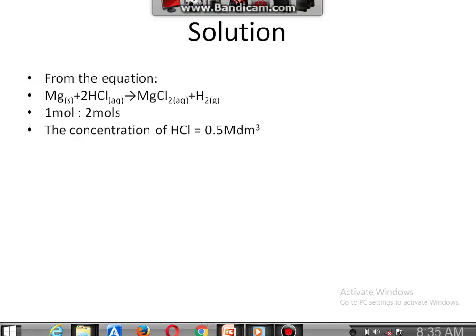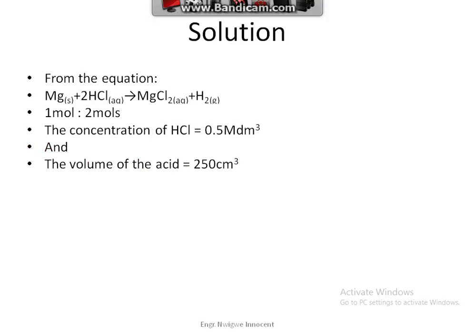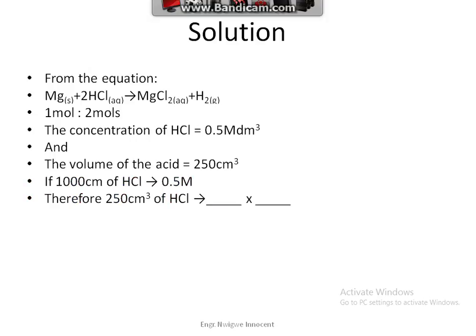cube, and the volume of the acid is equal to 250 cm cube. If 1000 cm cube of hydrochloric acid is equivalent to 0.5 molarity, therefore 250 cm cube of hydrochloric acid is equivalent to 0.5 over 1000 times 250 over 1, which will give us 0.125 molarity.